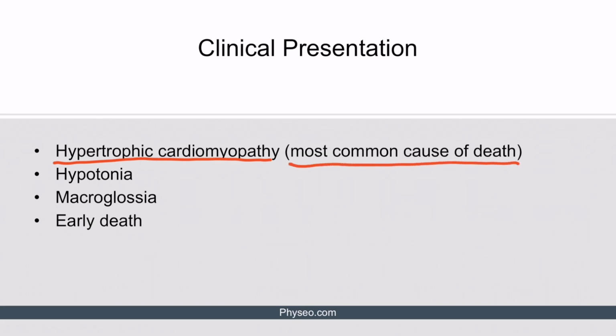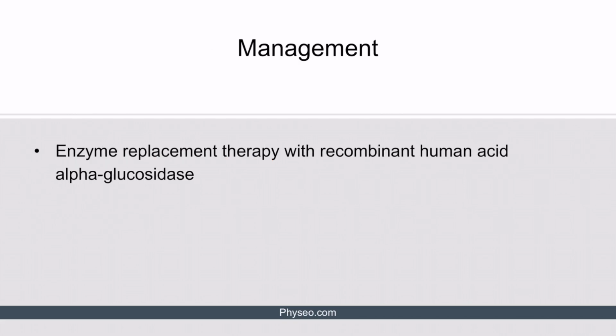Pompe disease is also characterized by hypotonia and macroglossia. Finally, patients have a poor prognosis with an early death. The management includes enzyme replacement therapy with recombinant human acid alpha-glucosidase.